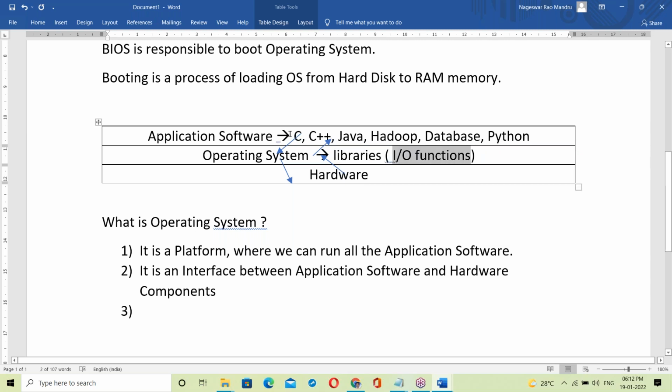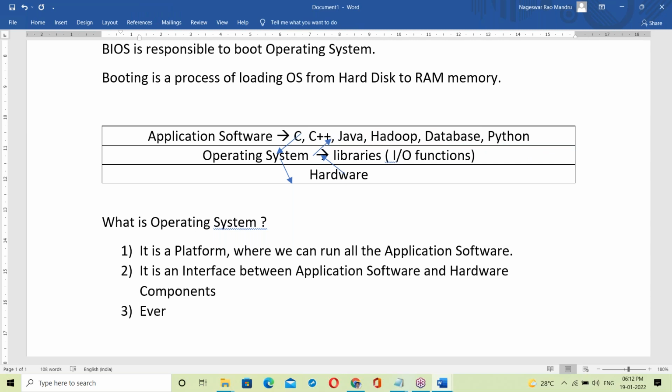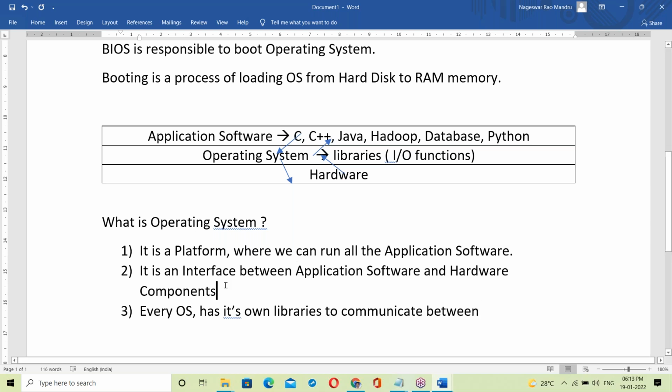These input output functions take data from the programs and deliver it to the output device. Suppose the input, taking data from the keyboard and giving it to programs. That's it here. Okay. So every OS has its own libraries to communicate between application software and hardware components.